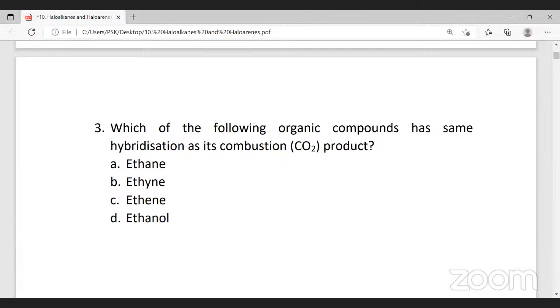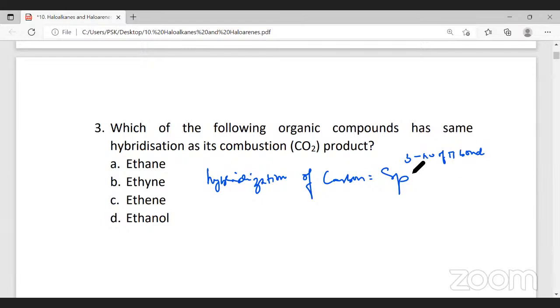Which of the following organic compounds has the same hybridization as its combustion product? Ethane, ethyne, ethene, ethanol. Hybridization of carbon. How do you find hybridization of carbon? Hybridization of carbon can be determined by the formula sp3 minus number of pi bonds.